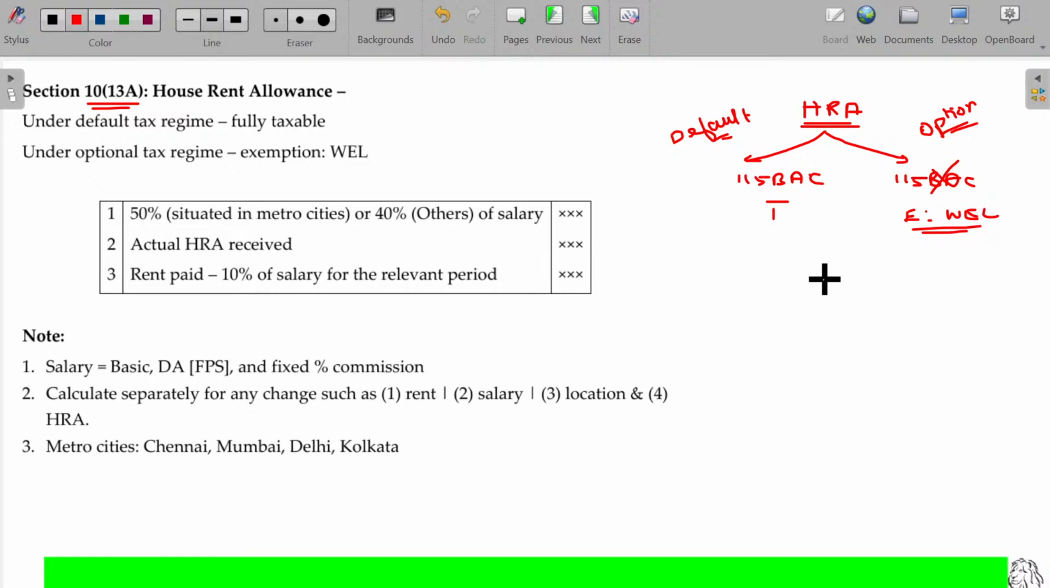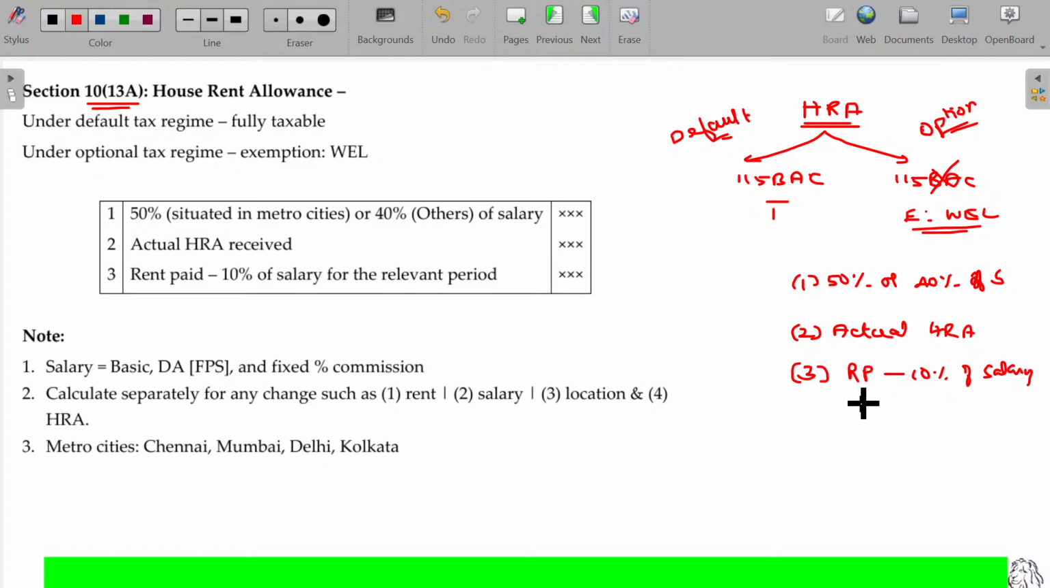Here, whichever is the least: number 1, 50% or 40% of salary. 2, actual HRA received. 3, rent paid minus 10% of salary, that is, rent paid in excess of 10% of salary. Among the 3, the least will be exempted. That's all. What about that 50%, sir?